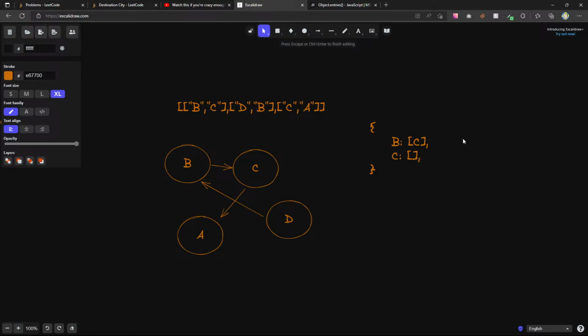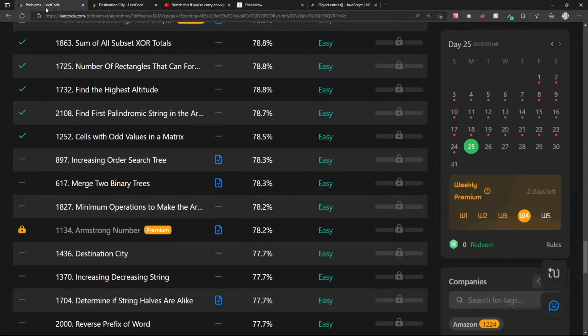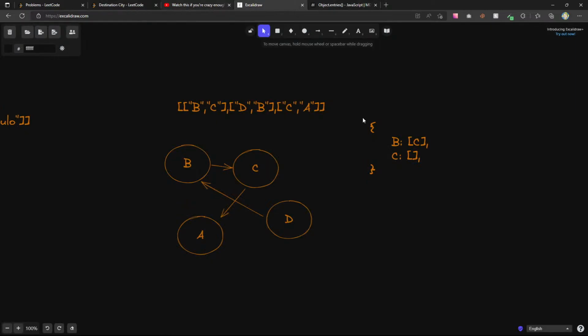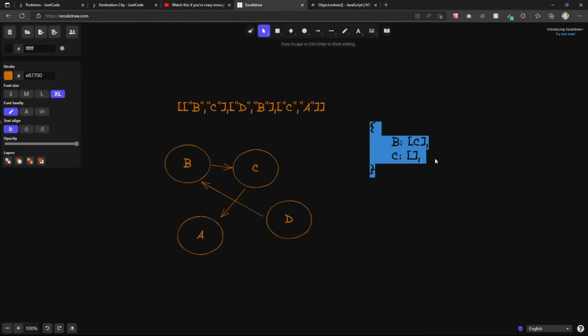Then I go from C. When I get to C, I see that it already exists. I get the destination. Oh, I think I see what the issue can be. I get the destination, which is A. I create an empty array, but then I push A to here.